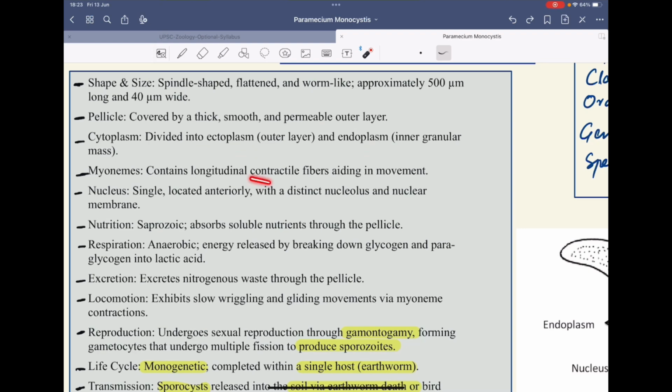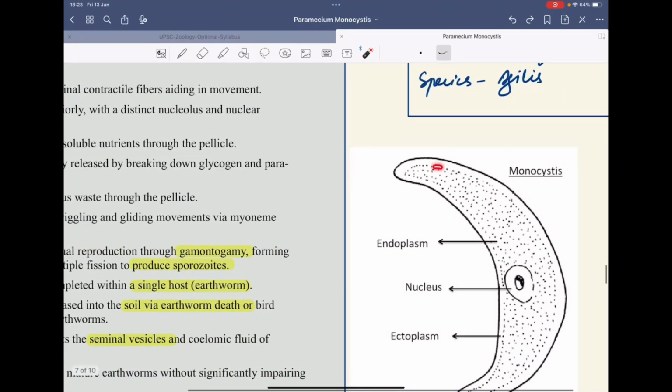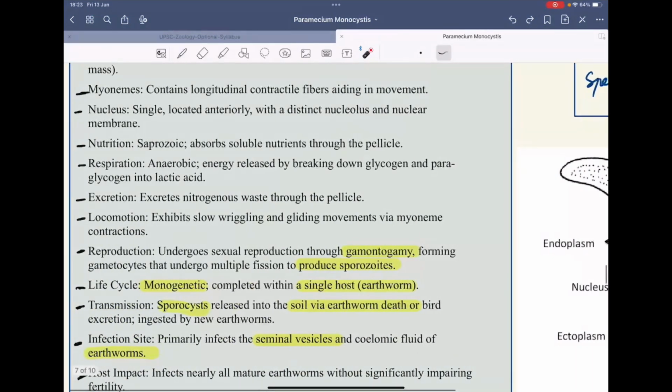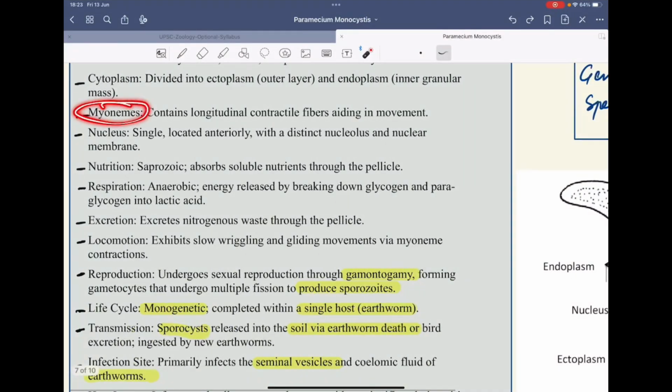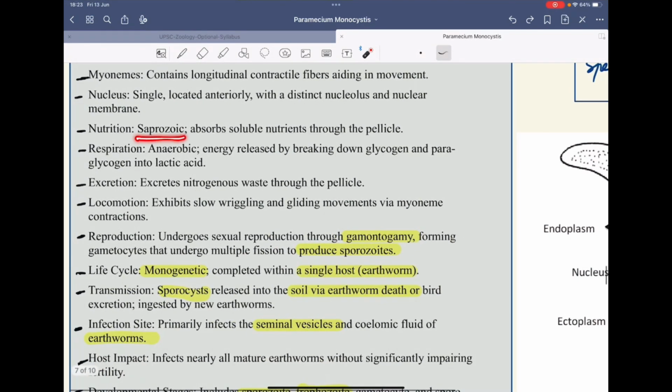It has contractile fibers in its body which help it in movement, and they are called myonemes. It has a single anteriorly located nucleus with a distinct nucleolus and nuclear membrane. Nutrition is saprozoic. It will absorb the nutrients from the pellicle, and respiration is anaerobic, without oxygen.